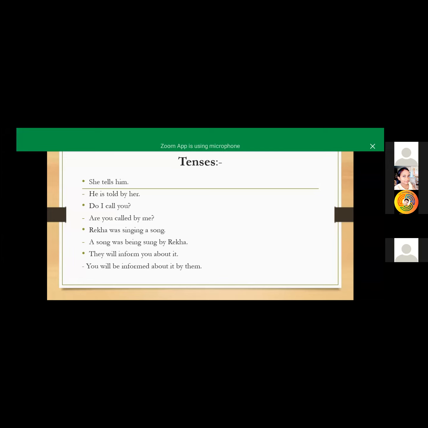Actually, I have no exact idea of how we can recognize the object. But in the first sentence, I can tell that she is the subject, tells is the verb, and him is the object. Yes, it is a simple sentence, so you can easily identify it. But what about the others? If anyone has any tricks, you can share them with us. It will be very useful to us.